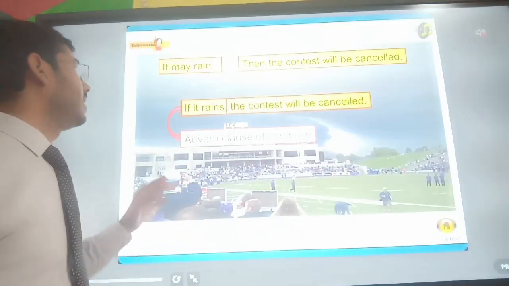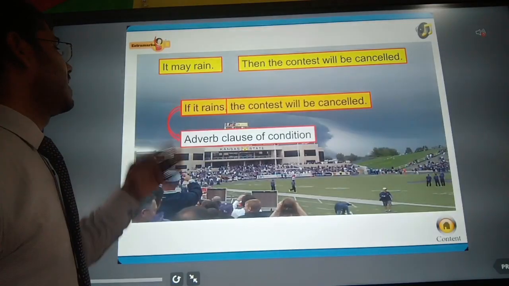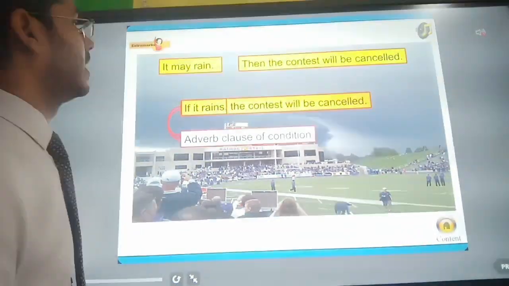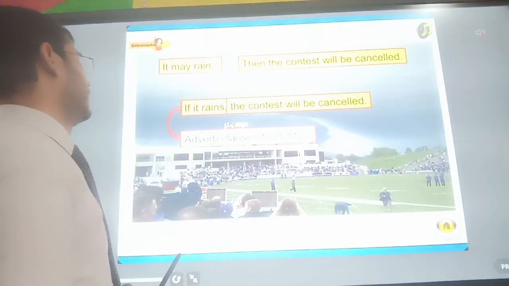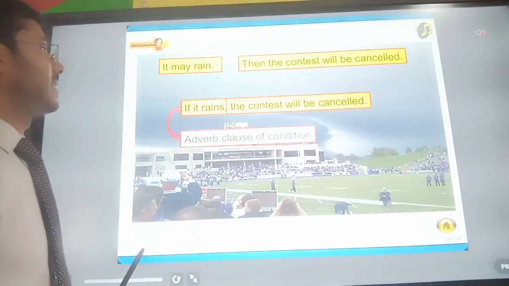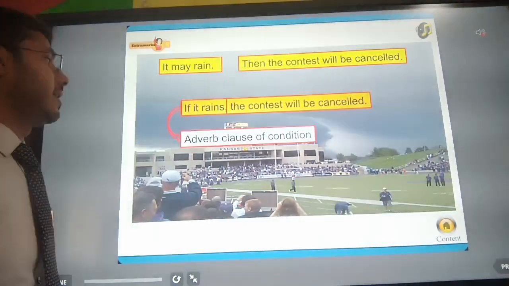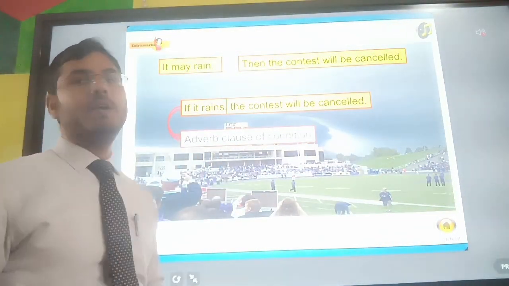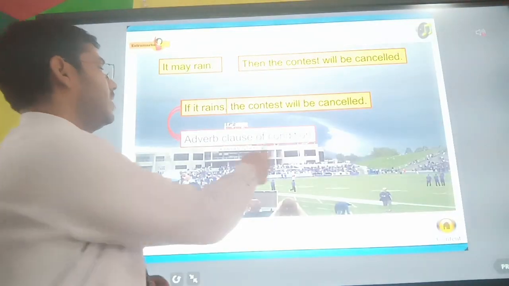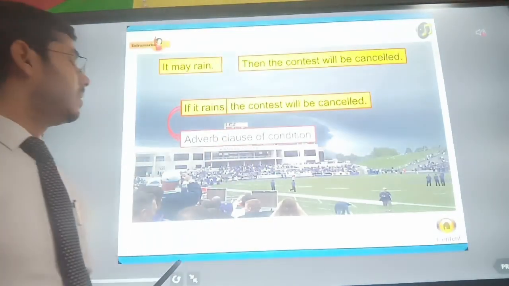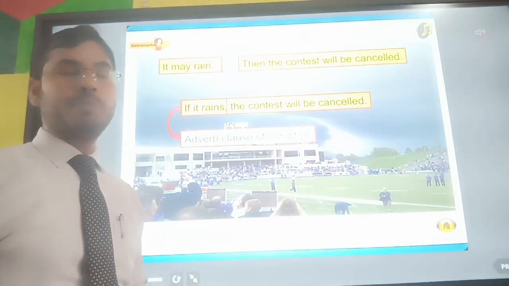Let us see the next example. The adverb clause of condition. So here one condition has been mentioned. If it rains, what will happen? Then the contest will be cancelled. It may rain, then the contest will be cancelled. So here the complex sentence has an adverb clause. If it rains, the contest will be cancelled. So here if it rains is the adverb clause of condition, and it is a subordinate clause, and the contest will be cancelled is the principal clause.